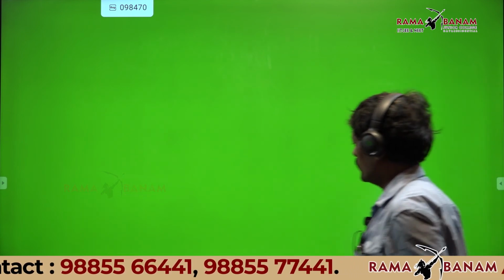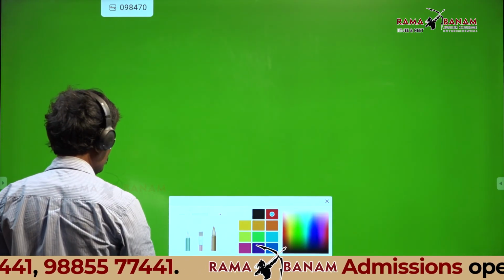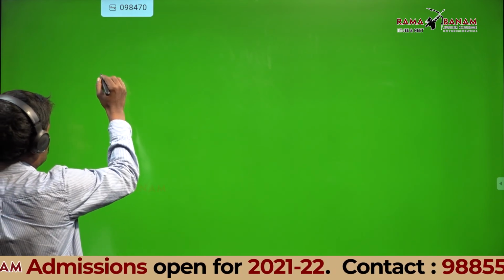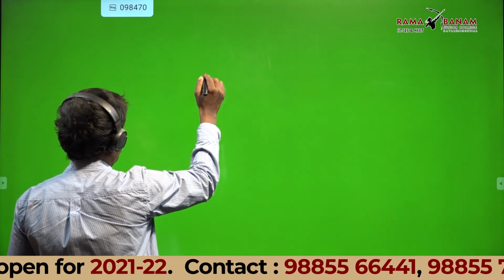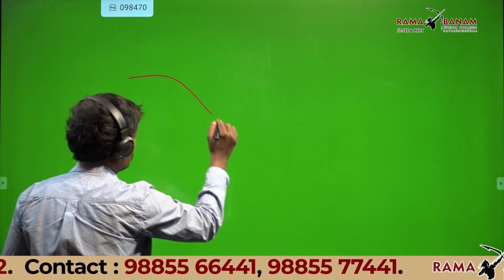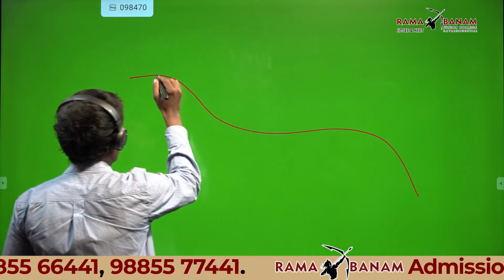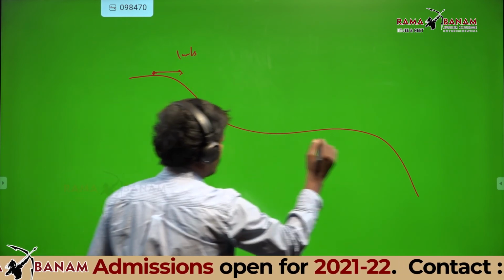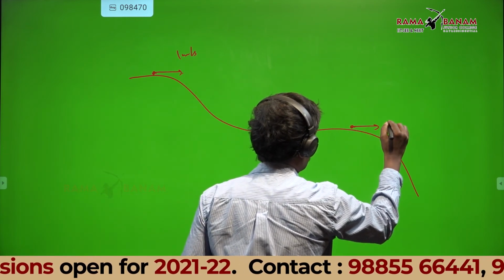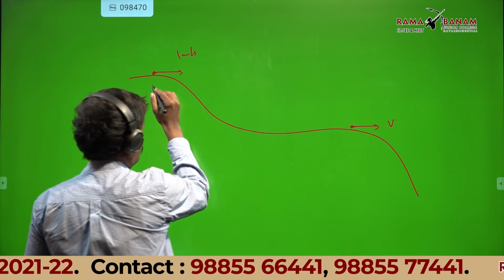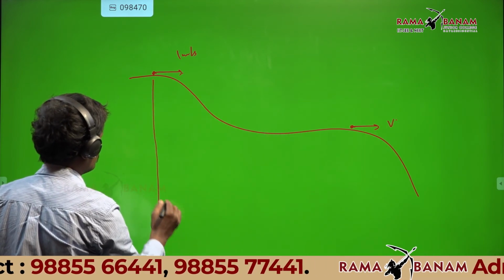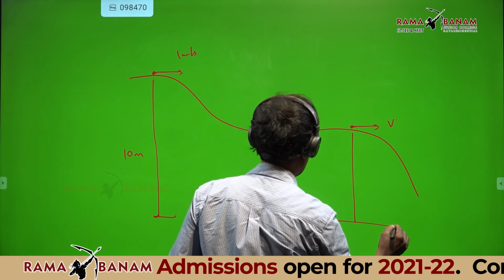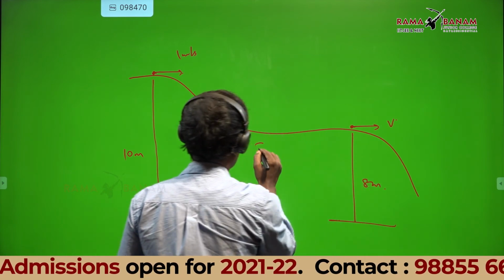Now listen. Suppose I take a surface like this. Here the velocity of the ball is 1 meter per second. Here the velocity of the ball is v, we don't know. This is 10 meters. This is 8 meters. Smooth surface.